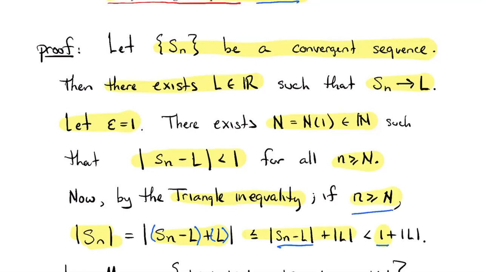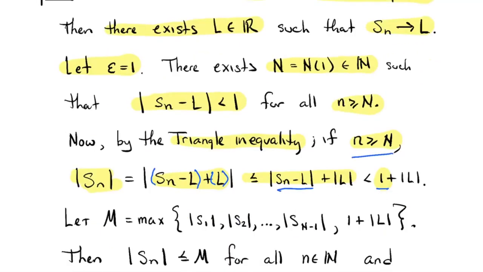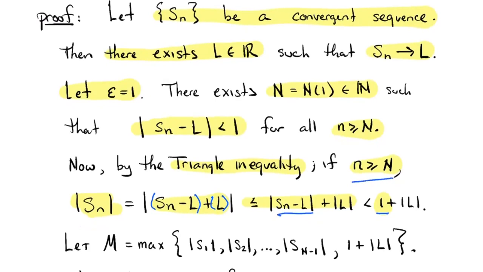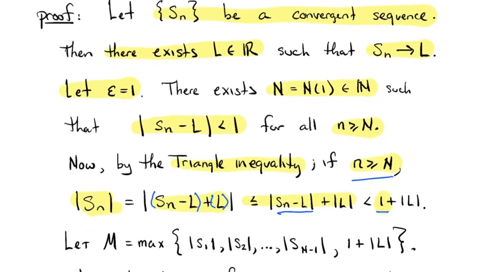Okay, so what does that mean? That means that the tail end of this sequence is kind of bounded, right? My sequence terms are never any more than 1 plus the absolute value of L, as long as n is at least capital N. But before that, there are capital N minus 1 terms, S1, S2, and so on, and those sequence terms might have been bigger than 1 plus L. I don't know. But there's only finitely many terms before that. So here's what we can do.